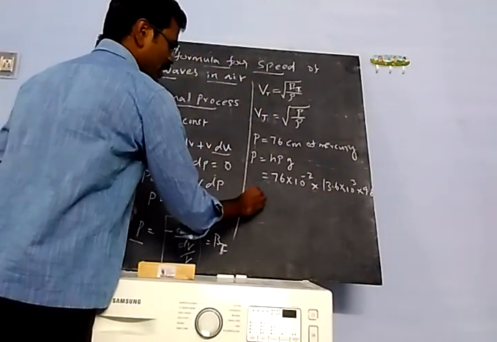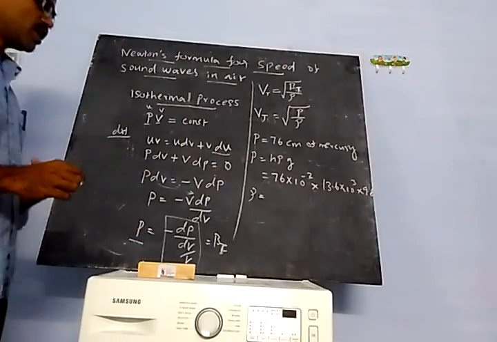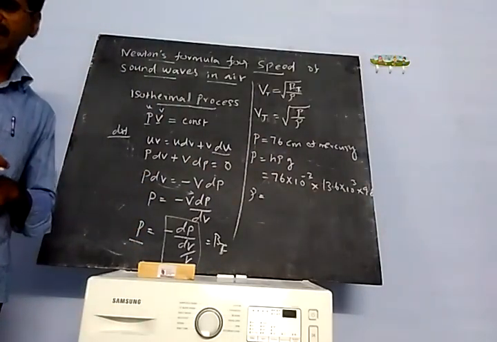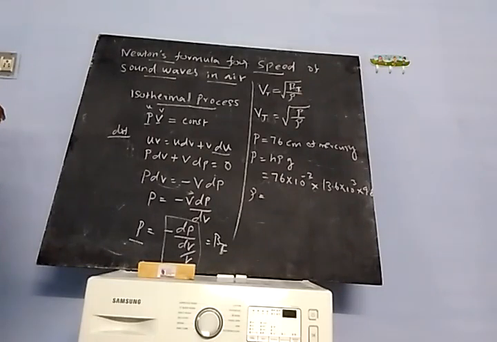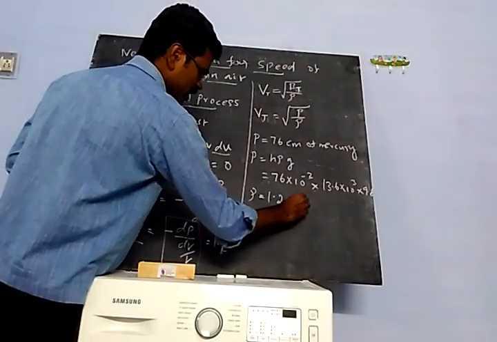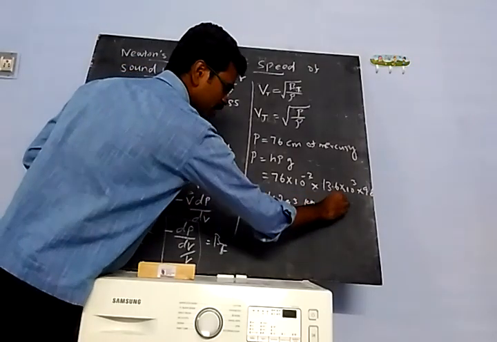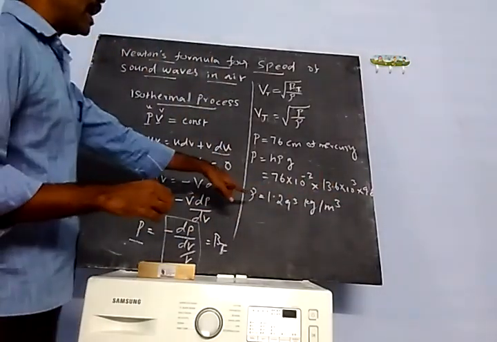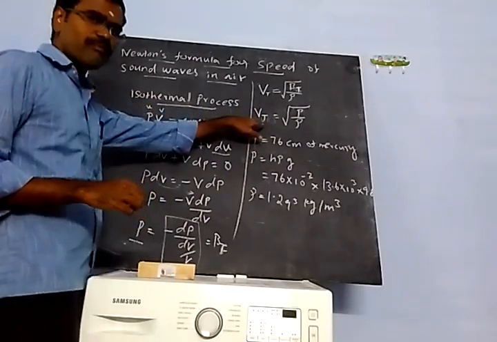Then the rho value, the density of air, is 1.293 kilogram per meter cube. These two values you can substitute in this formula.